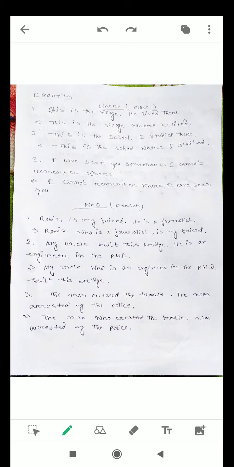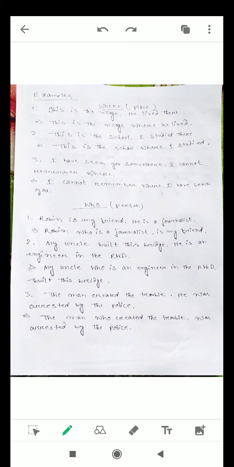For example, where. When can we use where to make two sentences into a single one? It means when can we use where to combine or synthesize the two sentences. Generally, the word where means place. It means whenever the two given sentences are talking about a place, we should join these two sentences with the help of where. For example, it is given, this is the village.